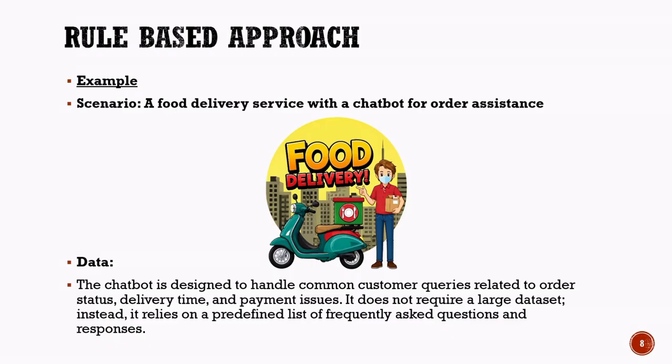However, if a customer asks a question that is not covered by the predefined rules, the chatbot may fail to provide a useful response. This highlights one of the key limitations of rule-based systems. They can only handle situations that have already been anticipated by the developer. This example shows how rule-based AI works by following predefined instructions rather than learning from data.